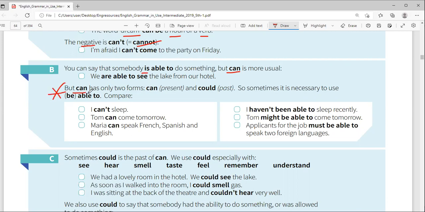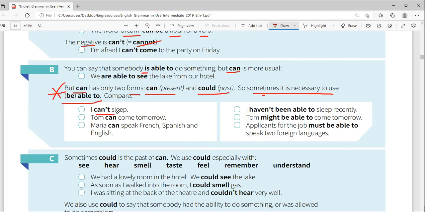But this is what I told you: can has only two forms, can for present and could for past tense. So sometimes it is necessary to use able to. I told you why we need able to, because can only does the work today, and could only works in the past. But for from that time up to now, you cannot use can, you cannot use could. So we use able to.